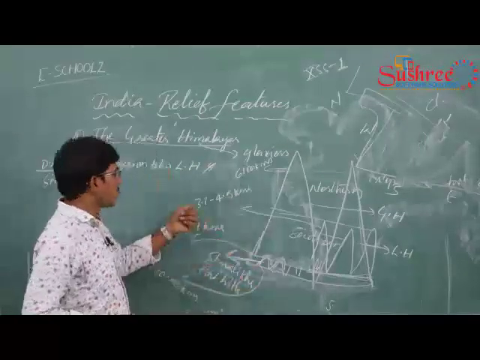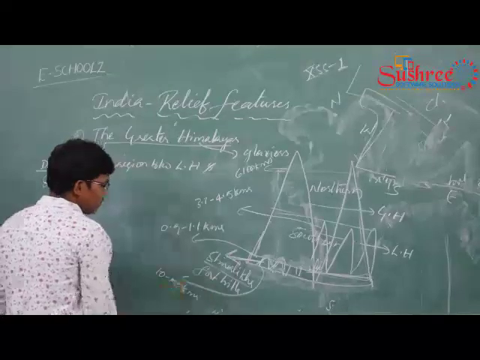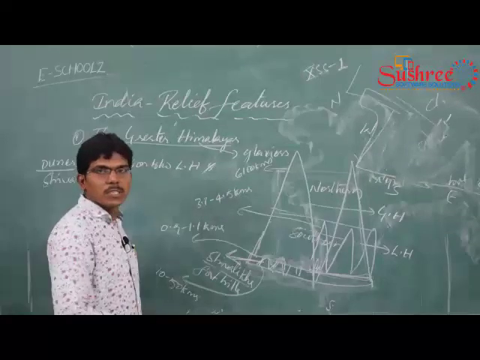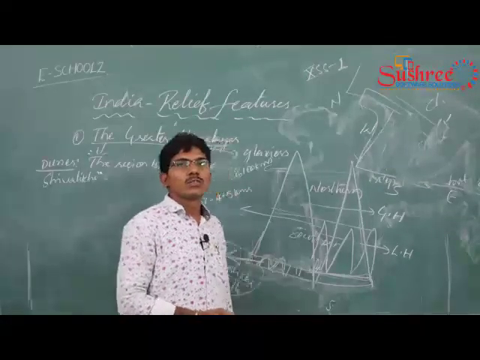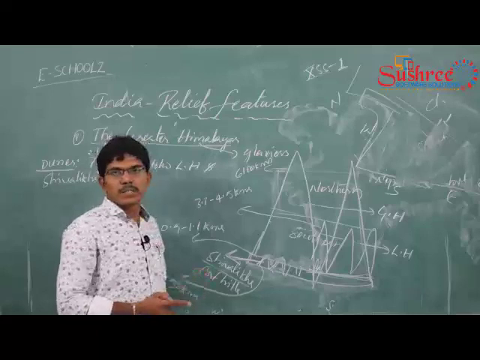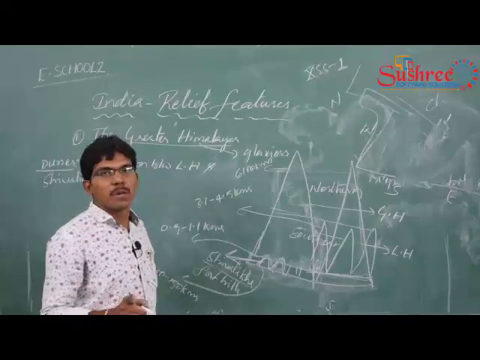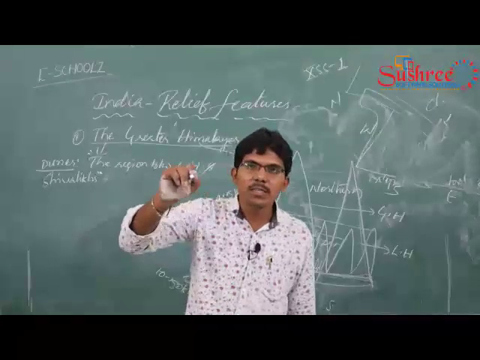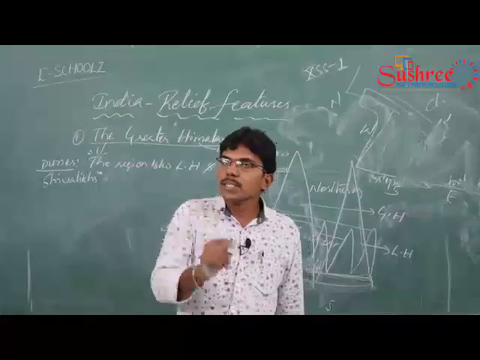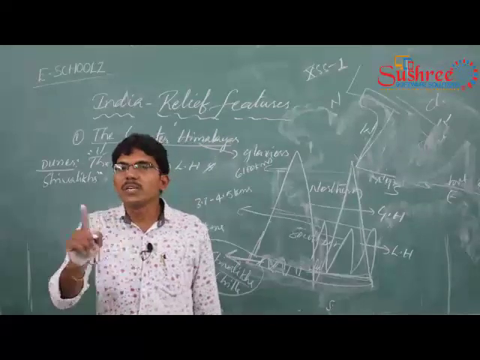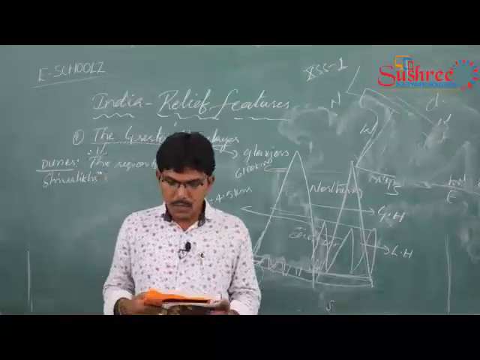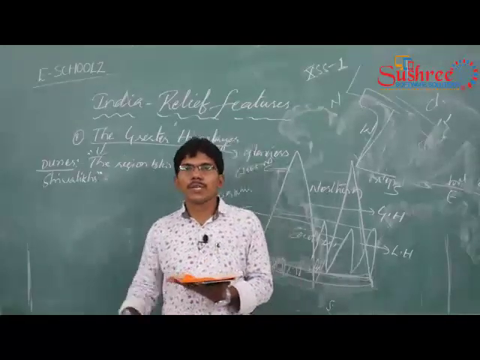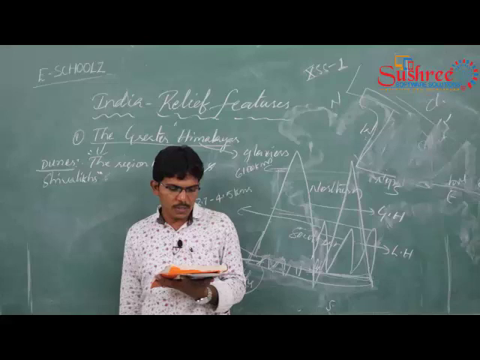These are the names of the Shivaliks, because the foothills touch the states, and the dunes in different states are called by different names.